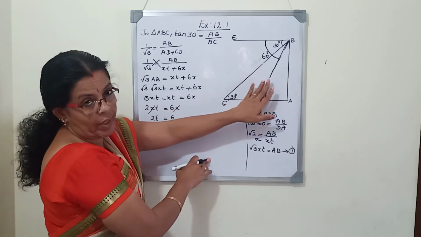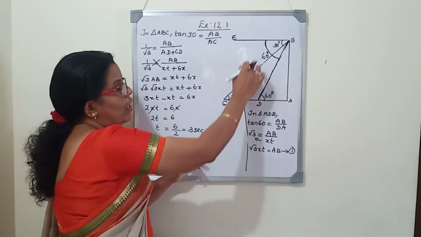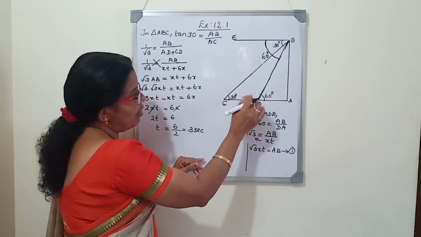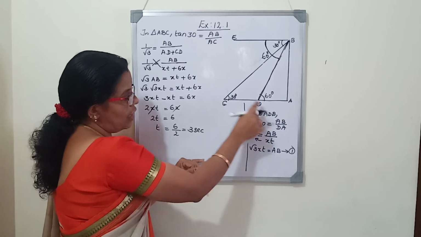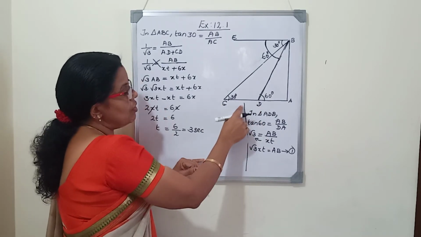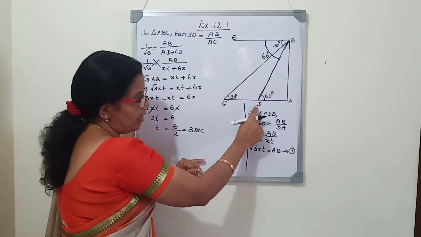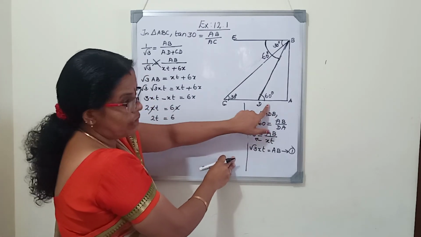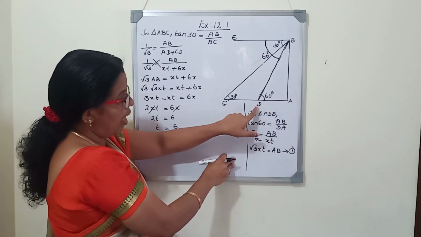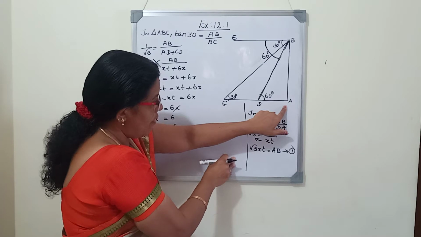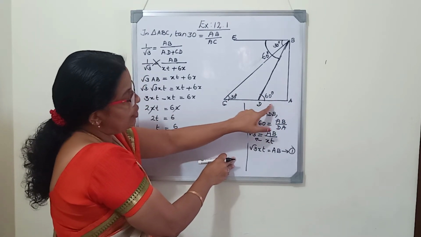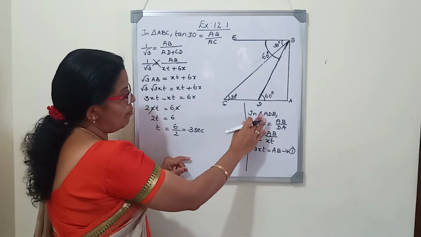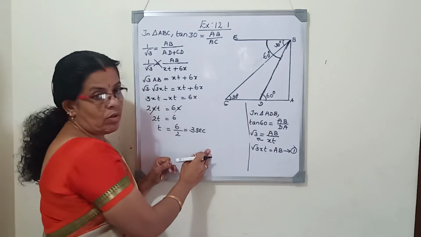Here, as the distance is not given, they have given the speed of the car. With uniform speed the car is moving. So speed of the car is given, time is given. First we find the time taken by the car to reach from C to D, which is 6 seconds. So 6 into speed gives the distance. After that we assume let t be the time taken by the car to reach the foot of the tower. There we write distance DA is equal to x into t, xt. Then we apply the trigonometric formula and solve this.